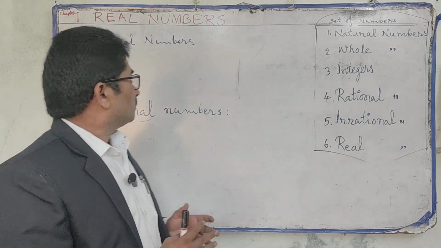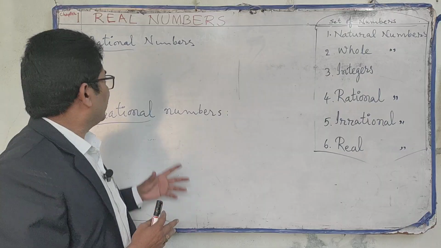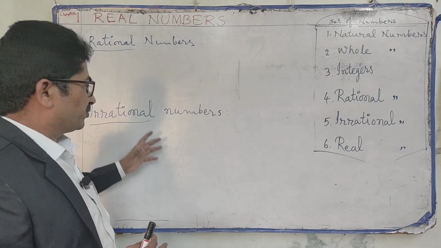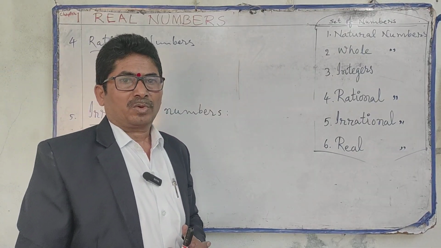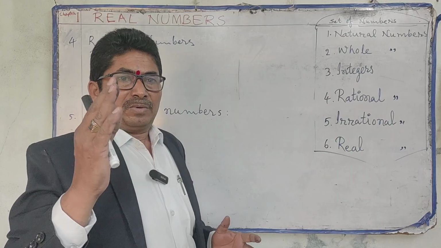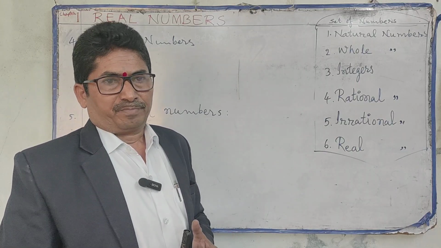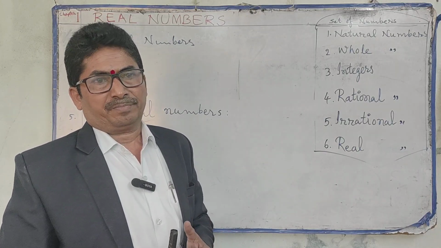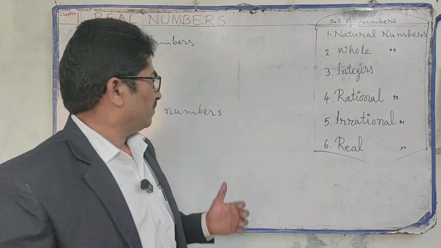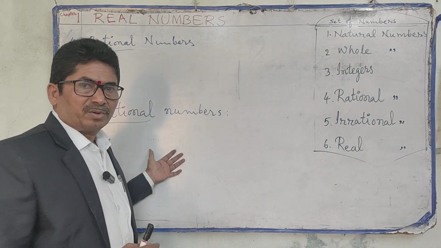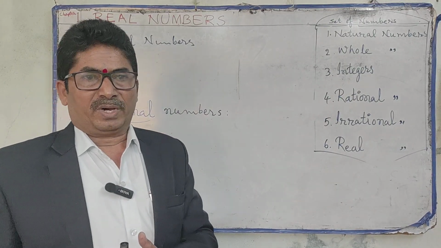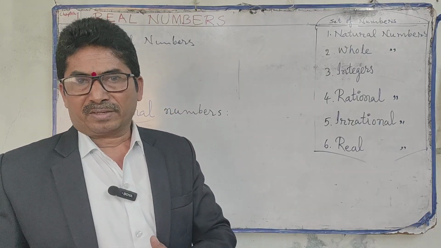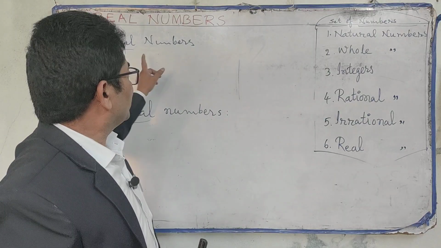Now we have to know one more definition for rational and irrational numbers. If the square root of a whole number is not a whole number, then the number is called an irrational number. If the square root of a whole number is a whole number, then the number is called a rational number.